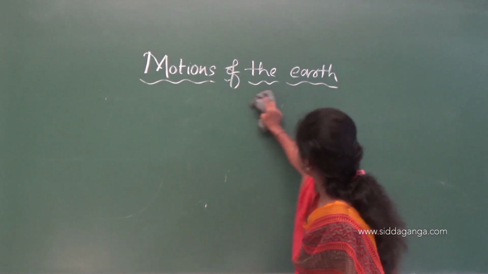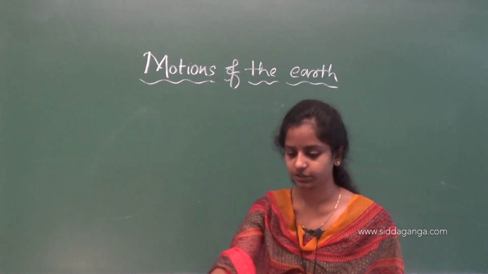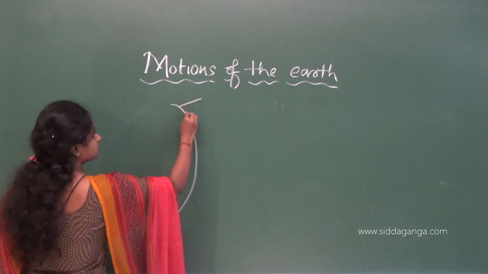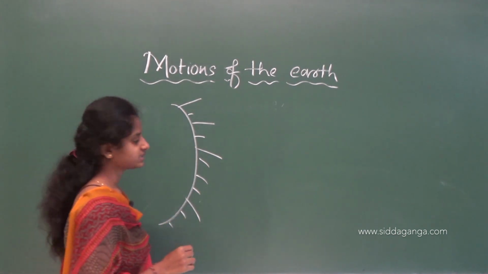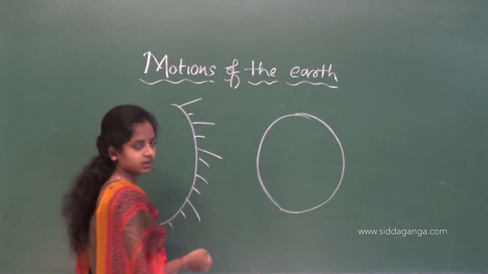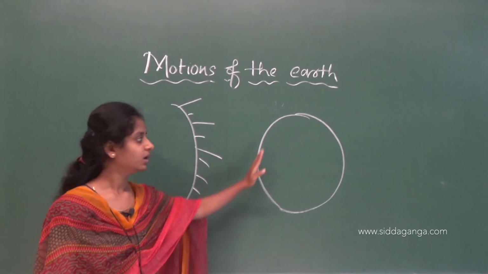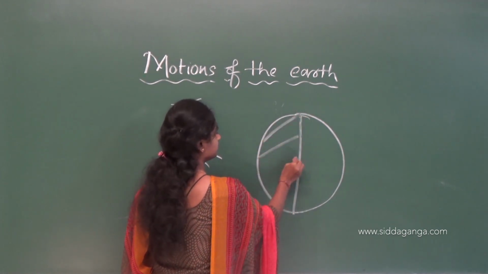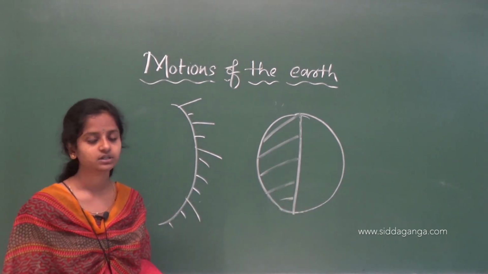So what will happen? Because our earth is spherical in shape, see here, this is the sun. Our earth is spherical in shape. Because of this, from the sun at one time half of the earth, this portion, will receive the light, and the rest half will not receive the light.